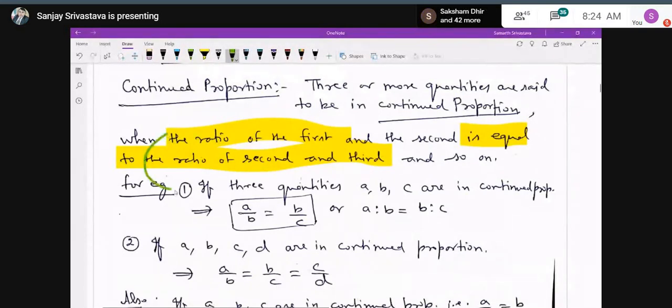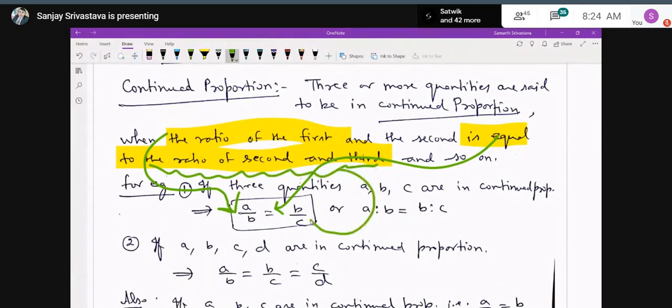For example, if three quantities A, B, C are in continued proportion, it means A upon B is equal to B upon C. Here A is the antecedent, B is the antecedent of the second.